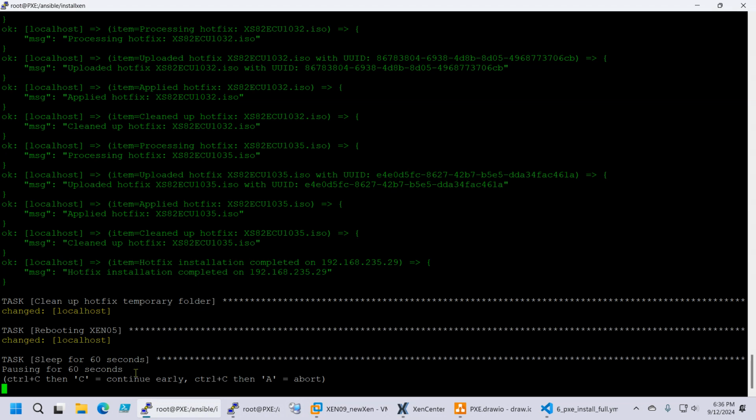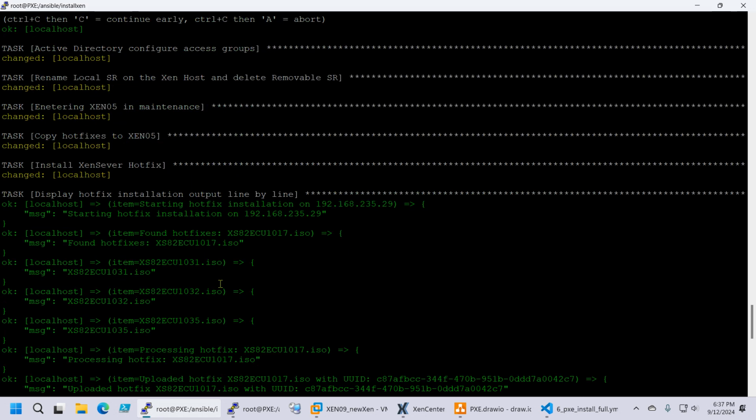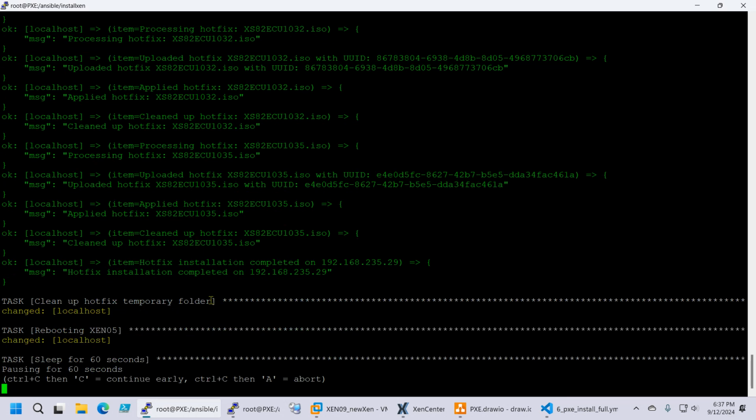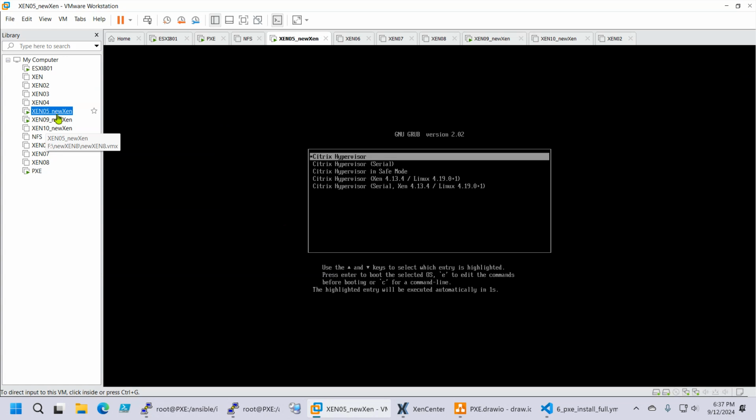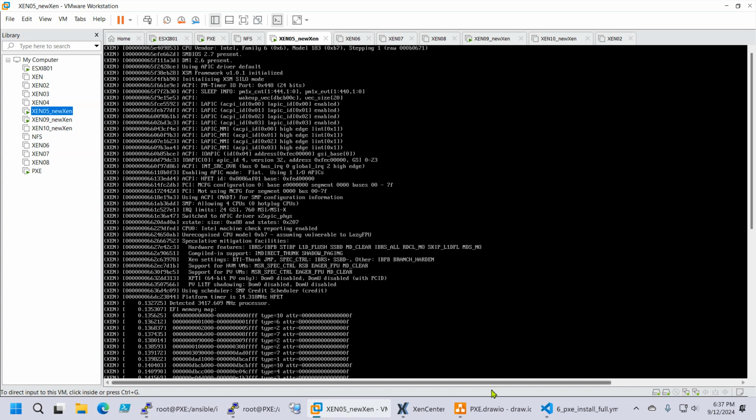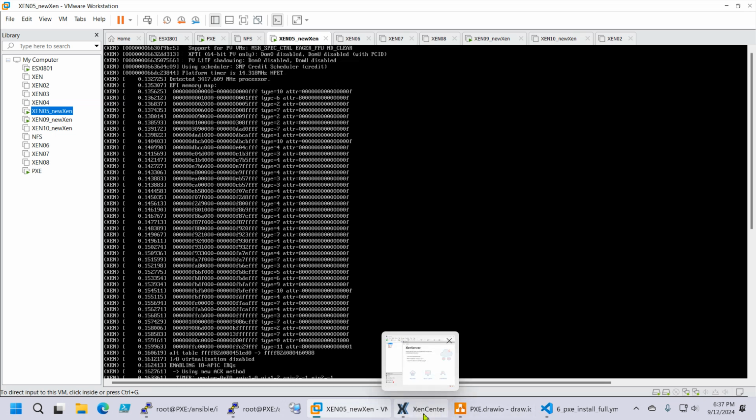So I've integrated here a 60-second pause because it's installed. It already installed the hotfixes, and it should go into reboot. Yep, it restarted. I only installed a few hotfixes.